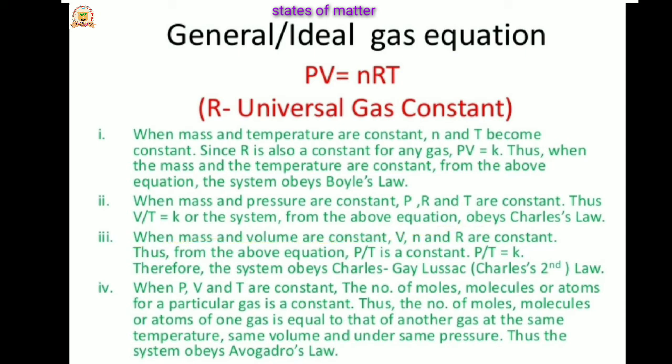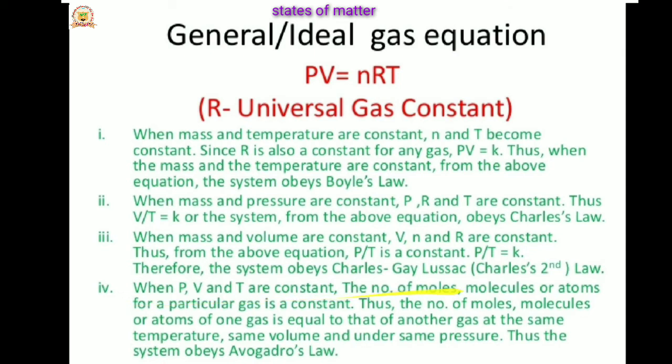Third point. When mass and volume are constant, the number of moles, R and V are constant. From the above equation, P is directly proportional to absolute temperature, otherwise P = KT. So this is explained by Gay-Lussac's law. It also obeys Gay-Lussac's law of gaseous volume.